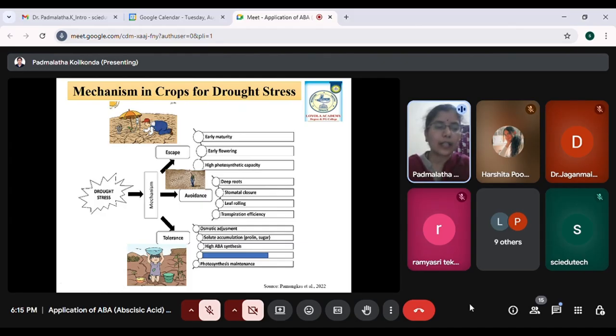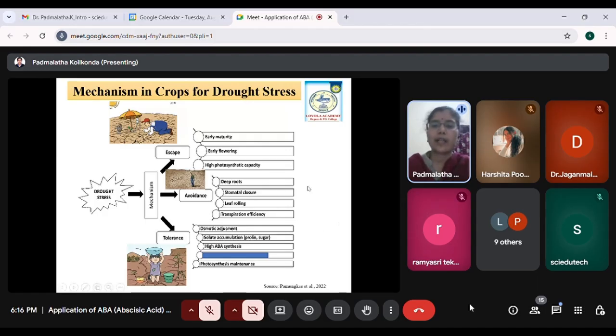It will try to minimize the stomatal pore, because we all know the stomata play a major role on the leaf surface. The function of the stomata usually helps in two ways. One is transpiration, the other function is gaseous exchange. So if the stomata are open, there is a lot of water loss because of the transpiration process. So it will try to minimize the pore size of the stomata, so that gaseous exchange takes place, and also there is not much water loss.